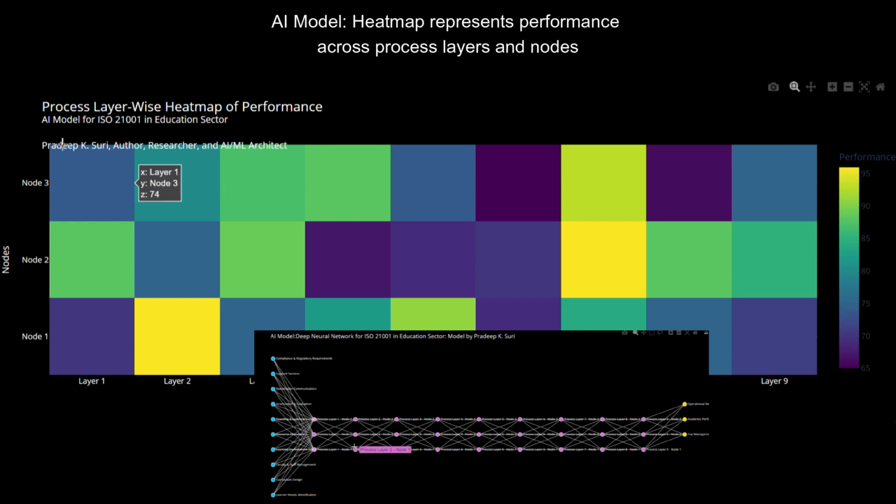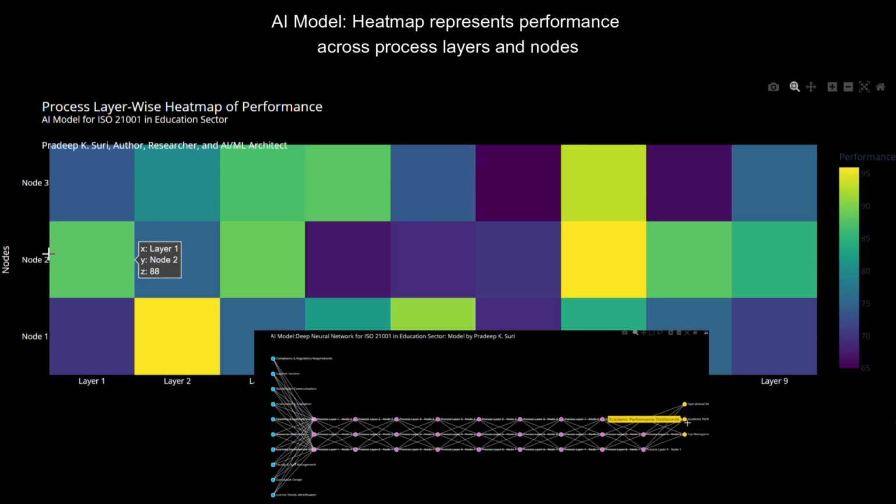The Python program, AI model visualizes, video, the performance heat map across multiple process layers and nodes inspired by a deep neural network, DNN, structure tailored for ISO 21001 in the education sector. In a DNN model, data flows through interconnected layers of processing units, nodes, each responsible for transforming inputs into meaningful outputs through learned weights and activations.